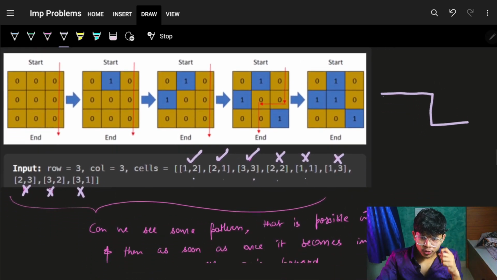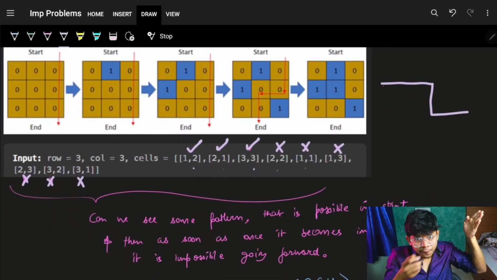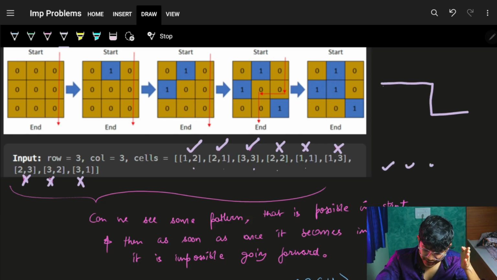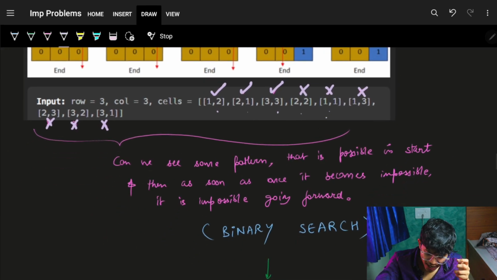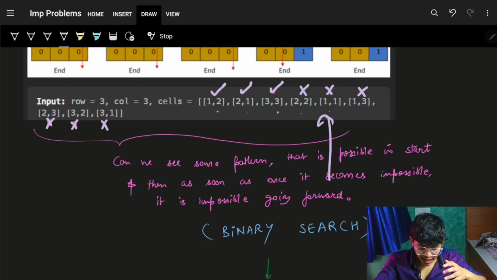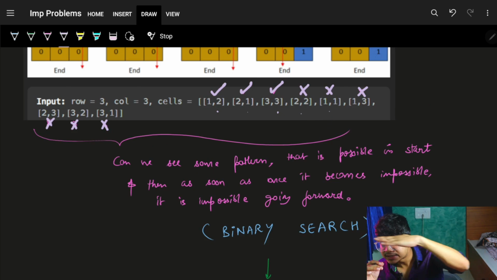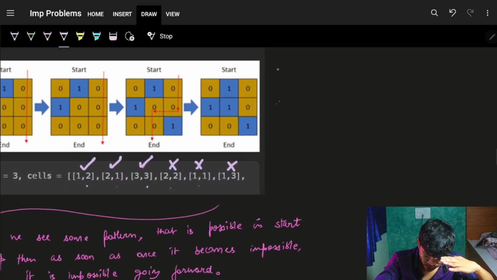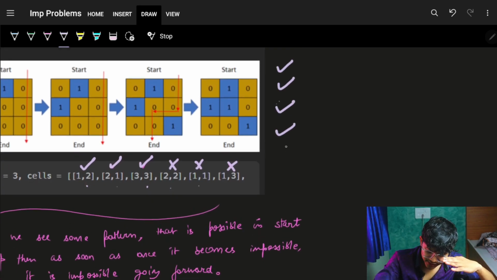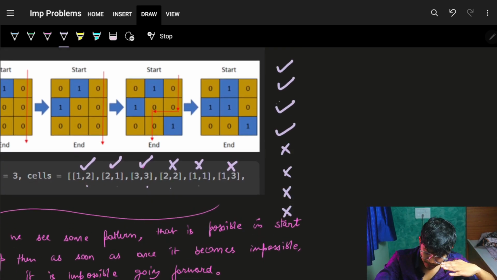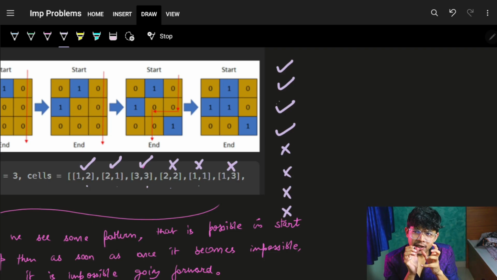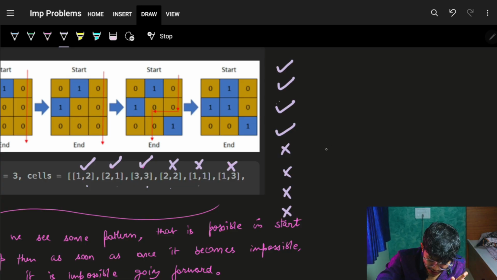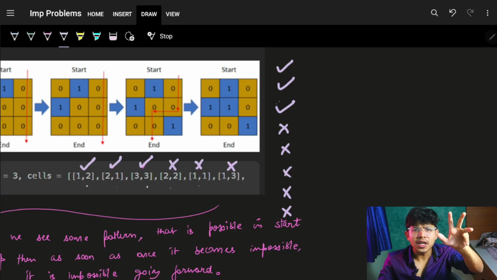So earlier what I was doing is, I was simply going on from the left: okay, is it happening? Now, can't I do something like this? Okay, just go at mid. Because earlier I was simply doing a linear search. Now I know one thing for sure, the pattern is something like this: happening, not happening. Now, if I know it is something like this, then I can try one thing. Maybe I can do a binary search kind of stuff. How?